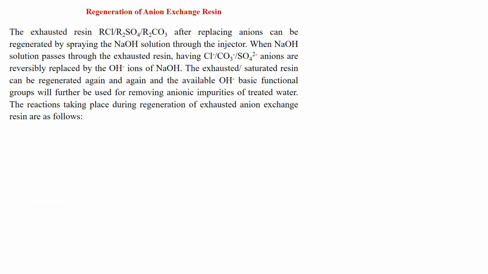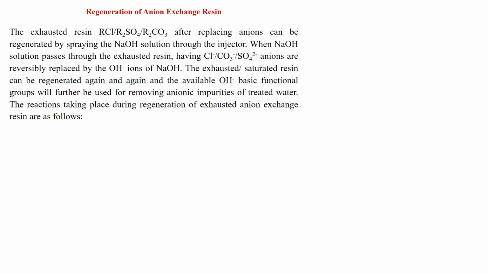The regeneration of anion exchange resin is done by spraying the NaOH solution through the injector, and when the NaOH solution passes through the exhausted resin having chloride, carbonate, sulfate anions, they are reversibly replaced by hydroxyl groups of NaOH. The exhausted saturated resin can be regenerated again and again, and the available hydroxyl basic functional groups will further be used for removing anionic impurities of treated water.